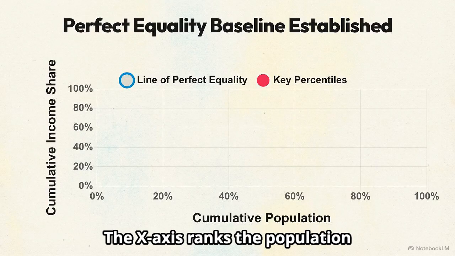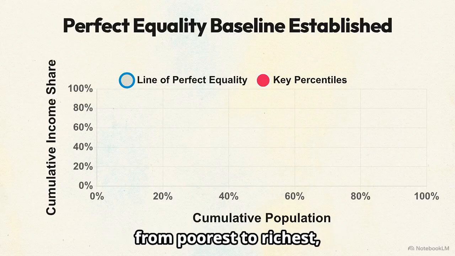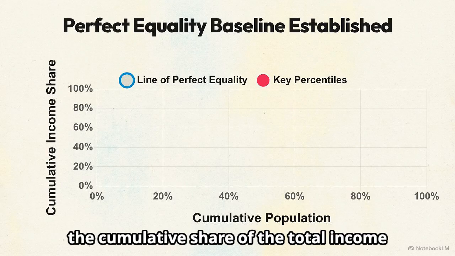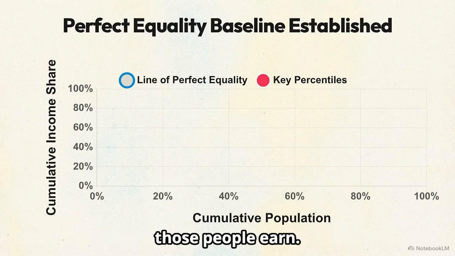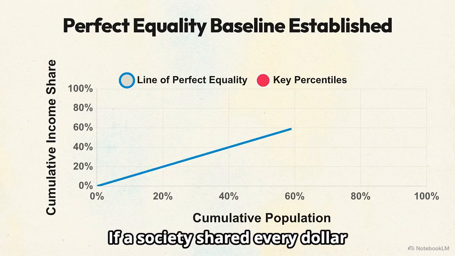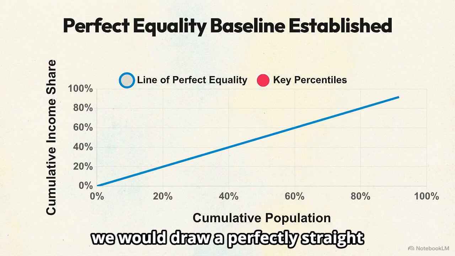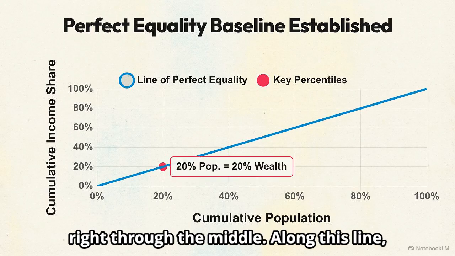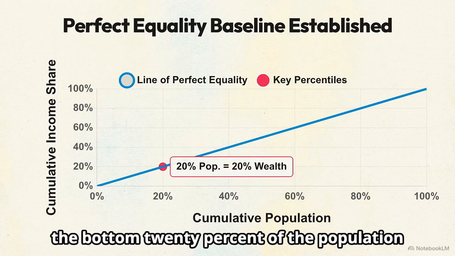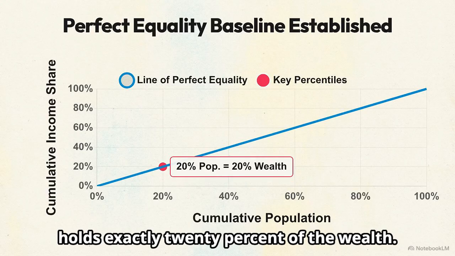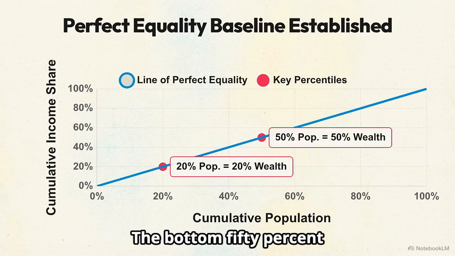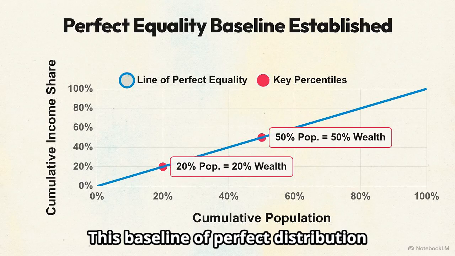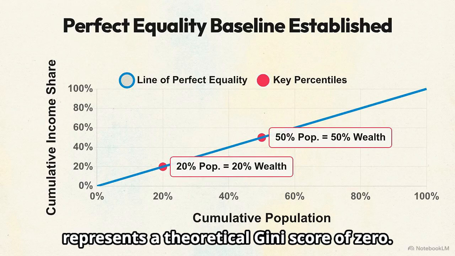The x-axis ranks the population from poorest to richest from 0 to 100%. The y-axis tracks the cumulative share of the total income those people earn. If a society shared every dollar completely evenly, we would draw a perfectly straight 45-degree diagonal line right through the middle. Along this line, the bottom 20% of the population holds exactly 20% of the wealth. The bottom 50% holds 50%, and so on. This baseline of perfect distribution represents a theoretical Gini score of 0.